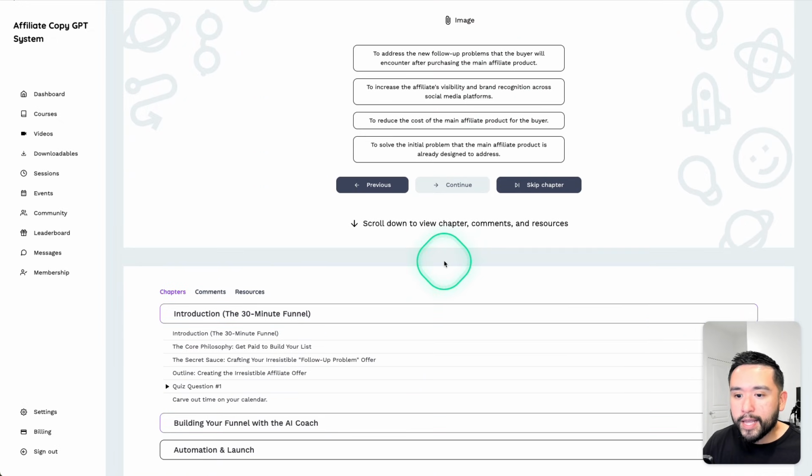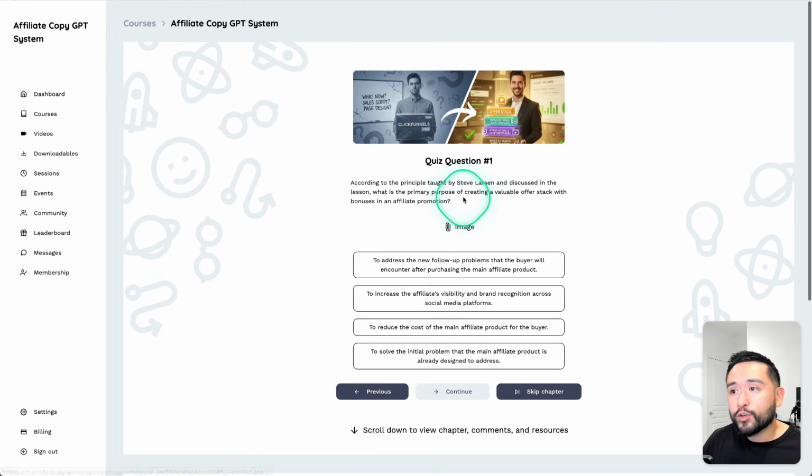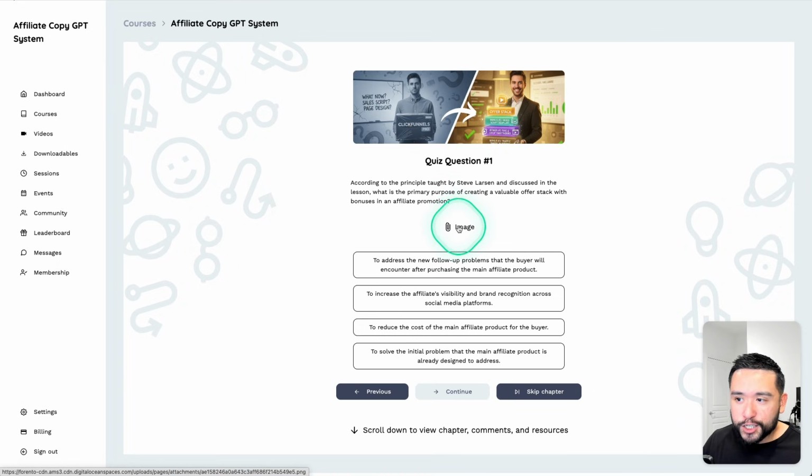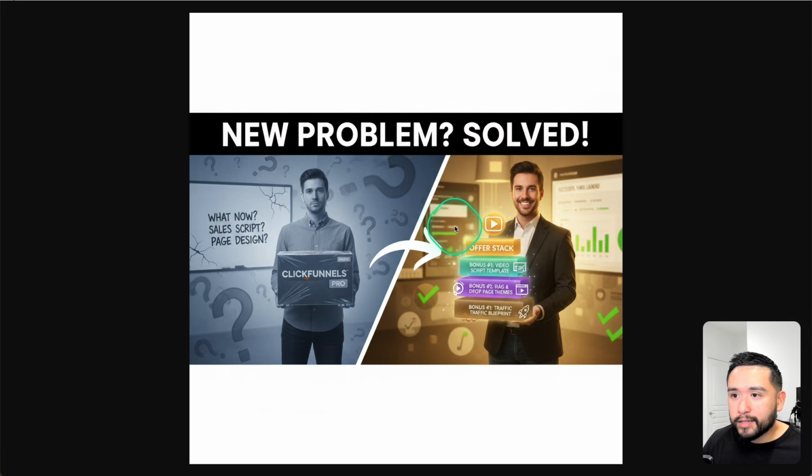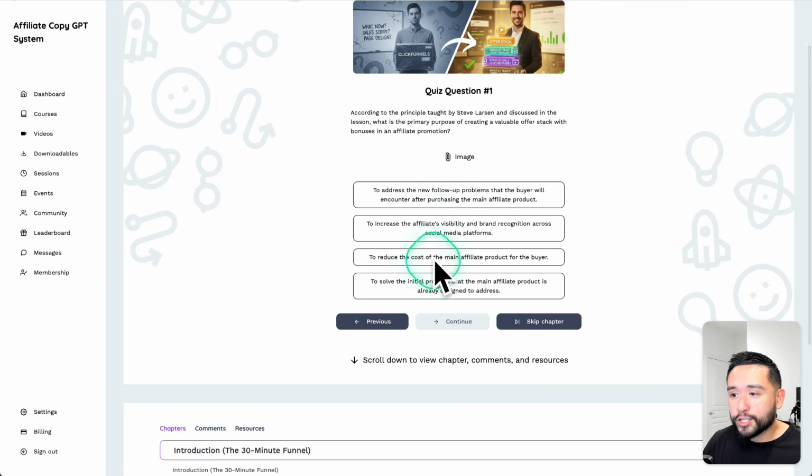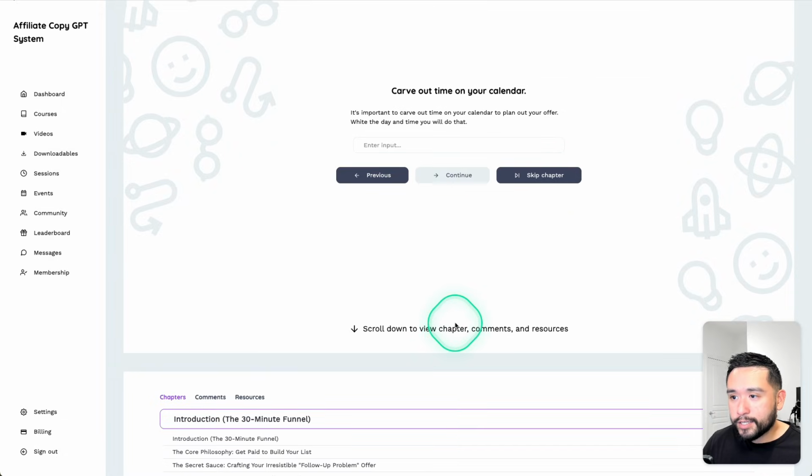But let me click on continue. And this is the quiz. So this is how the quiz looks. And again, the image is cropped. And this is a file that I attached. So if you click on this file, you can view that file here. And so they can answer this question. So I'm going to click here and then click on continue.